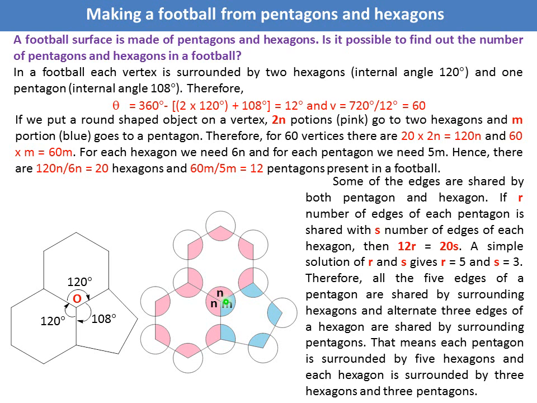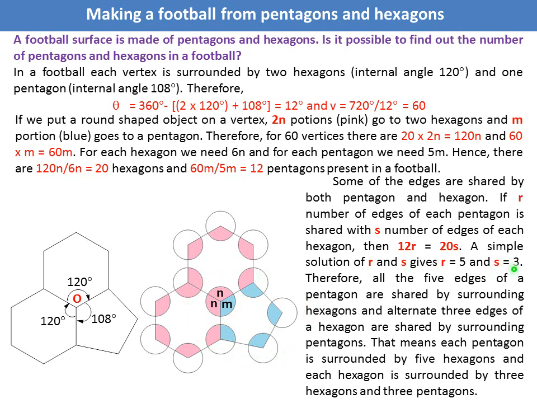Now let us assume that R number of edges of each pentagon is shared with hexagon, and S number of edges of each hexagon is shared with pentagon. Therefore 12R equal to 20S. A simple solution of R and S gives you R equal to 5 and S equal to 3. Because R equal to 5, that means all the 5 edges are shared by hexagon. That means each pentagon is surrounded by 5 hexagons.